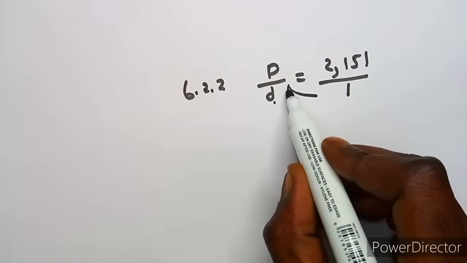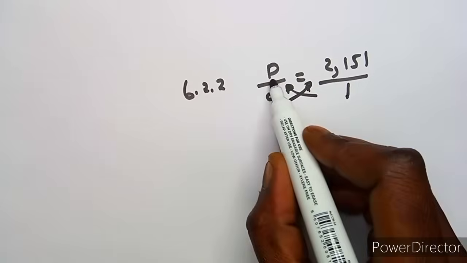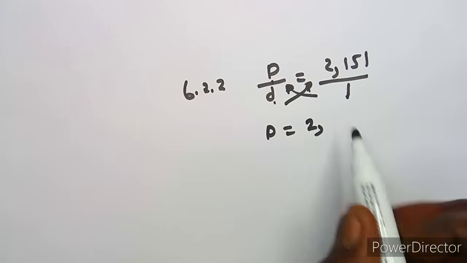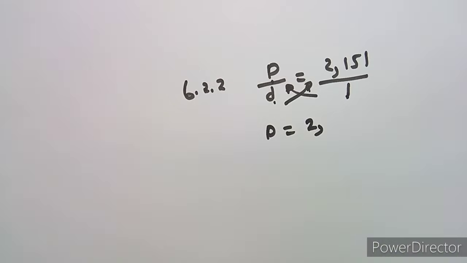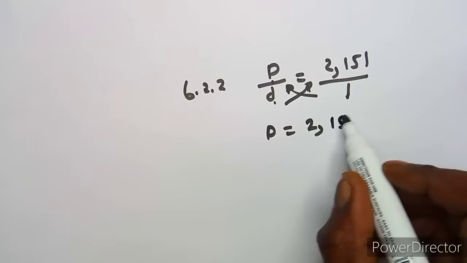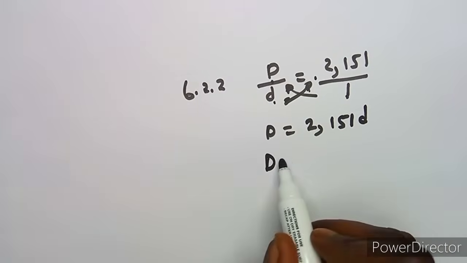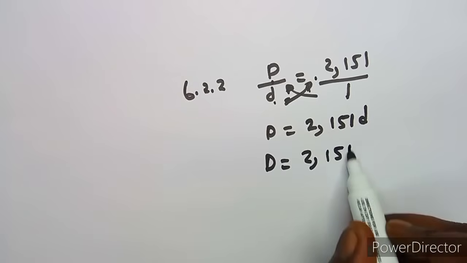So cross multiplying here, it shows that 1 times D is equal to 2.151 times d, which is this one on the plunger of 0.45.